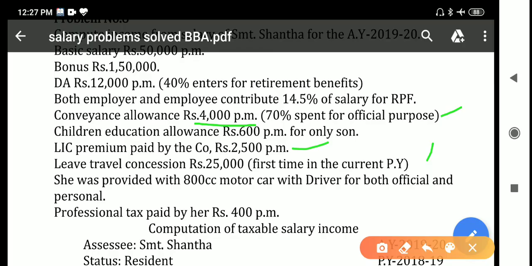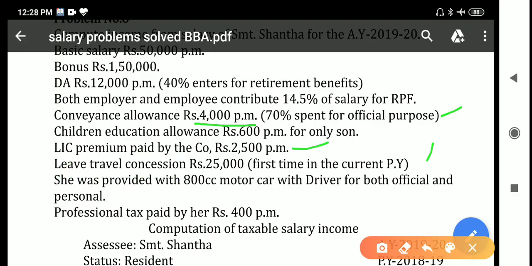I already told you, any obligation of the employee met by the employer is fully taxable. LIC premium is the obligation of the employee, that is paid by the company, which means an obligation of the employee met by the employer, 2,500 per month. So 2,500 into 12. And next to leave travel concession.